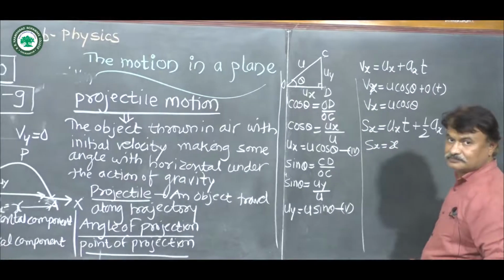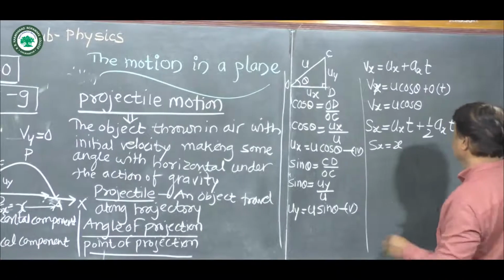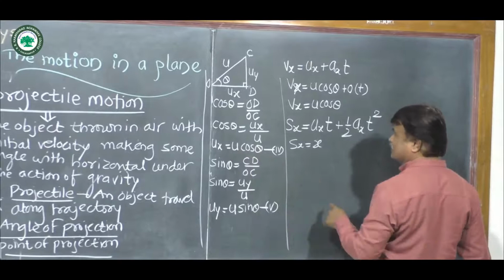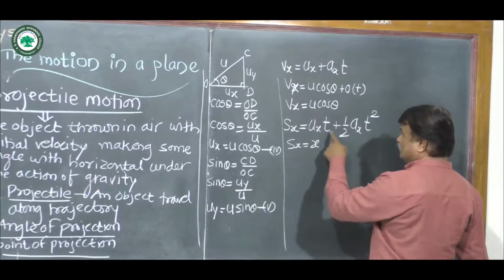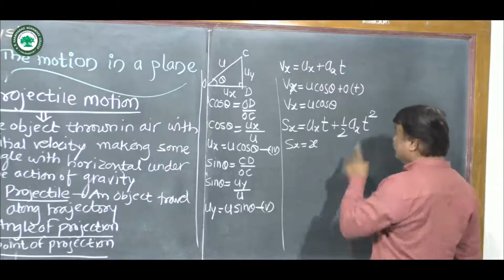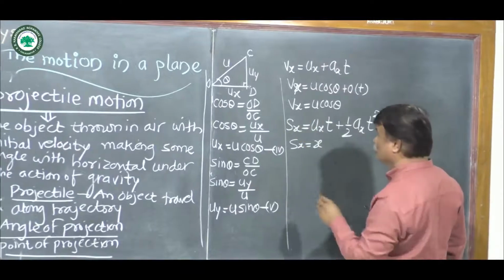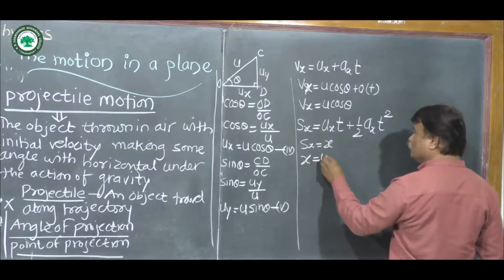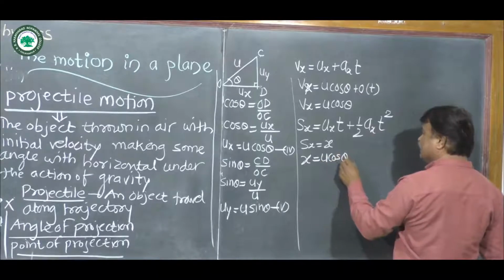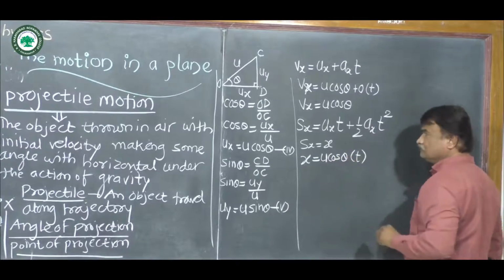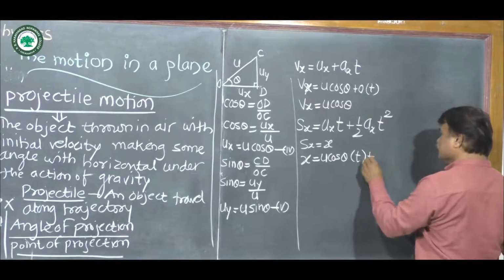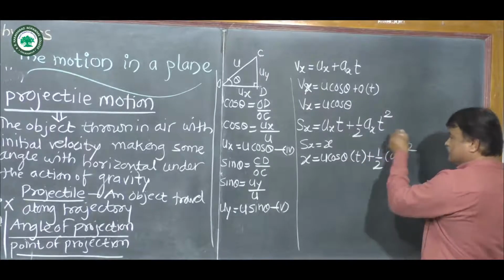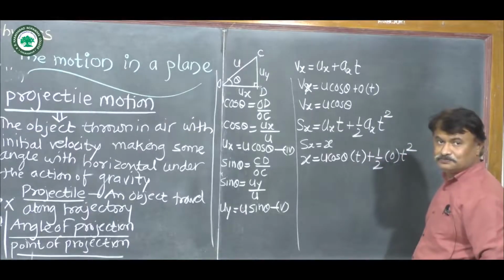Now Ux, we know that this Ux is equal to U cos theta, t as it is. In that case, again Ax is equal to 0, then this equation will become x is equal to U cos theta into t plus half 0 into t square. Then this total term will become 0.